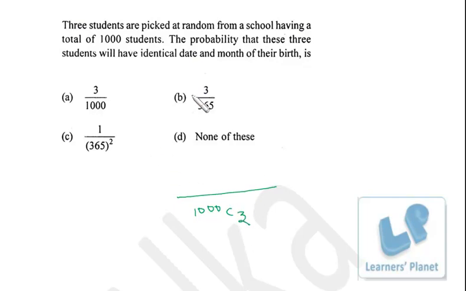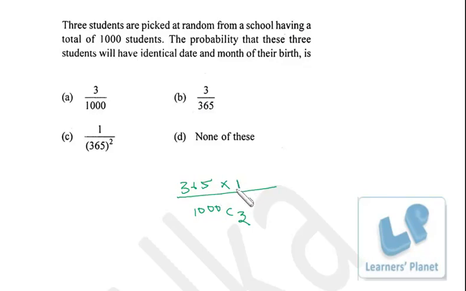So these are the total possible ways. Now these 3 students should have identical date and month of their birth. Suppose the first student has 365 choices. Obviously, because he can have any birthday, any date or month, maybe 1st October, maybe 31st December, whatever. Now the second one, the first one has 365 choices.